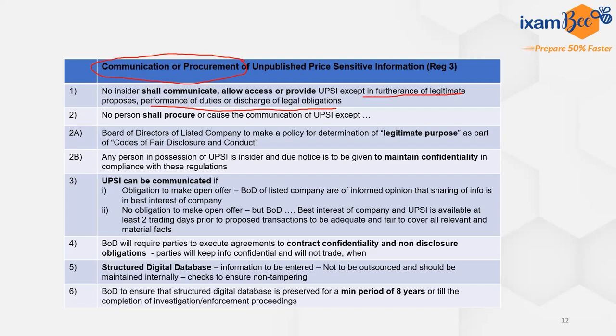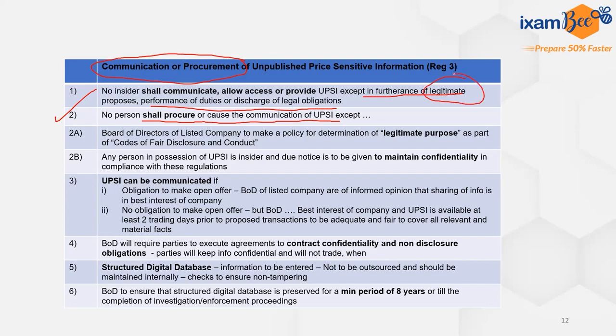Similarly, just as an insider cannot communicate, neither can any outsider or any person procure such information or cause the communication to be made to him. So we move to sub-regulation 2, which says no person shall procure or cause the communication of unpublished price sensitive information except in furtherance of legitimate purposes, performance of duties, or discharge of legal obligations. The next thing mentioned with respect to this communication or procurement is the legitimate purpose.